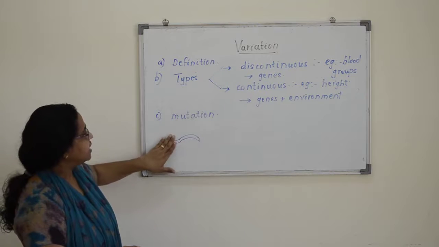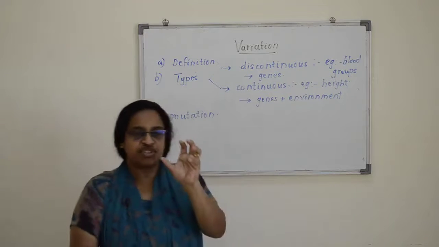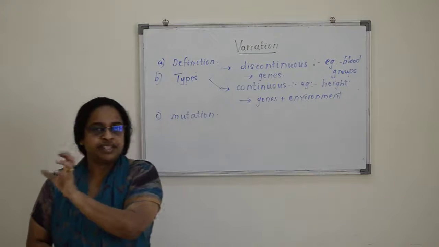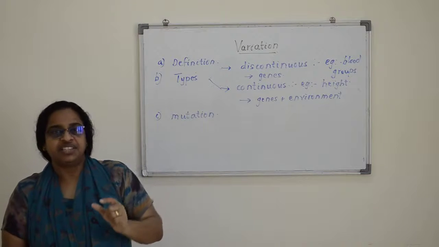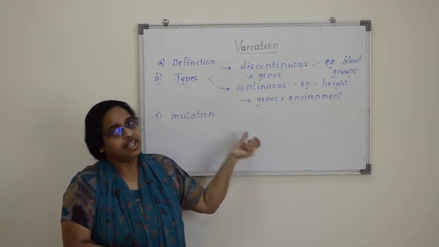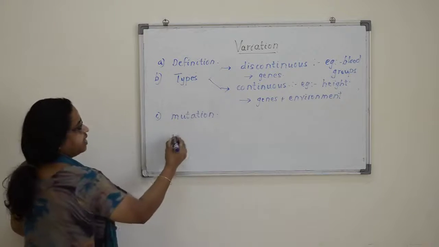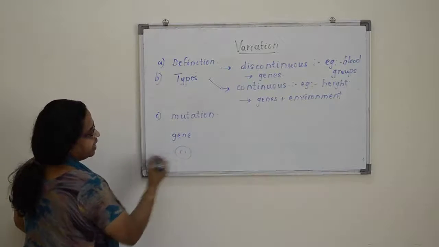There is a gene that determines the shape of red blood cells.